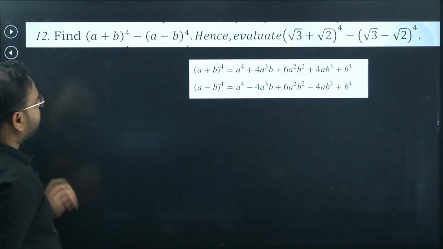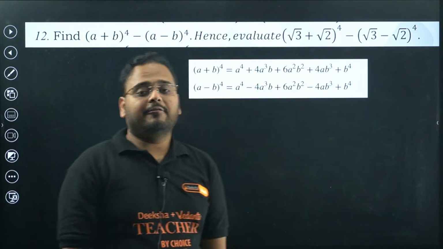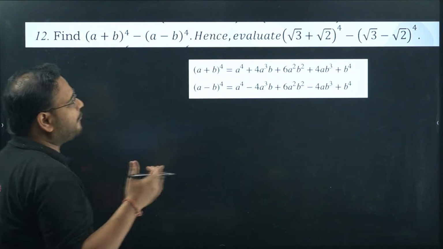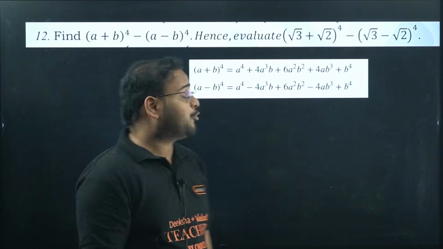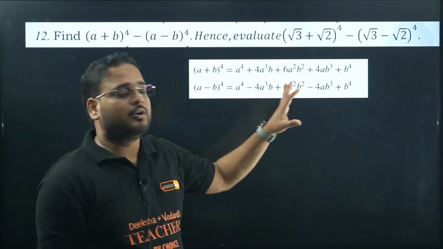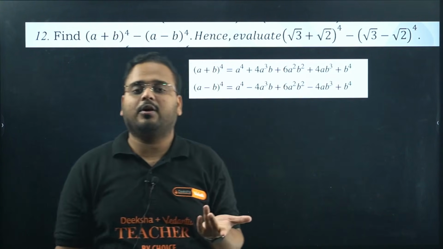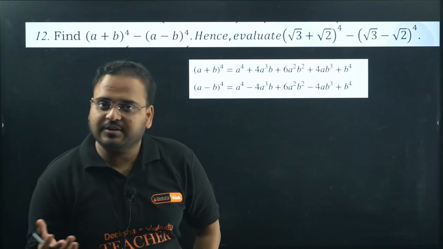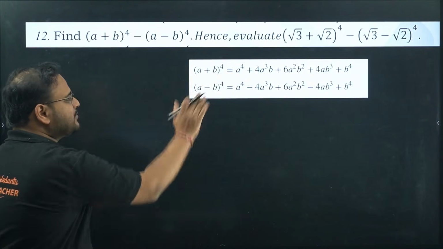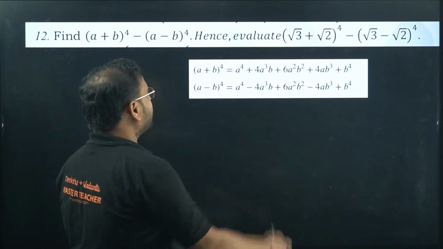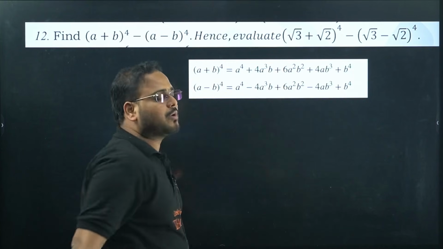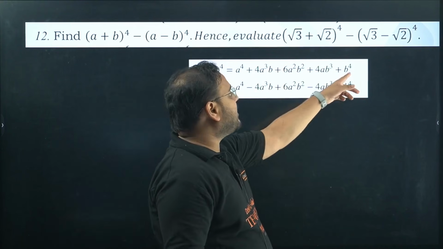Next. Now, we have a unique question. Not unique, very often this has been asked, but sometimes if you don't know the expansion of this, it'll become very lengthy. So you can use the statement of expansion of Binomial Theorem directly, the definition which is there, or you can remember this simple formula. Not a big deal. A power 4, 4a cube b, 6a square b square, plus 4ab cube and b power 4.